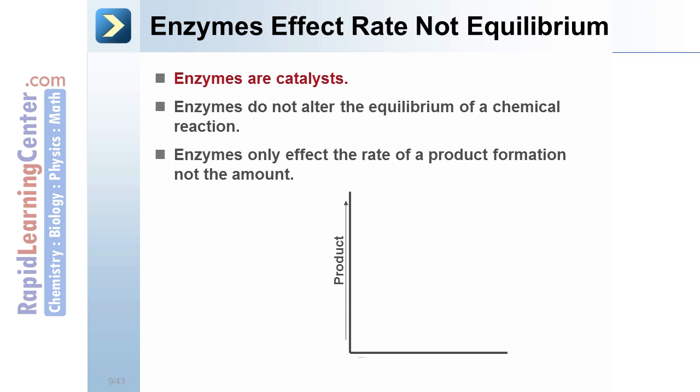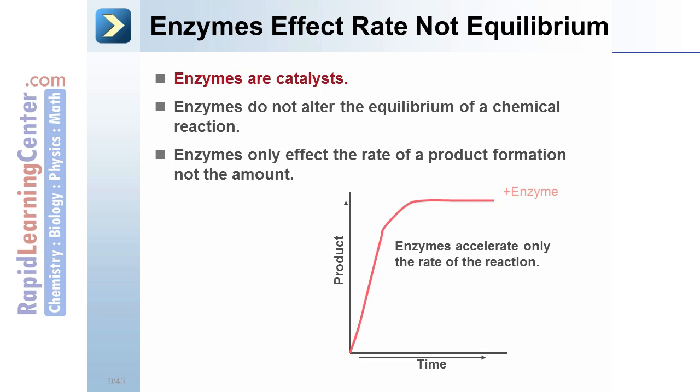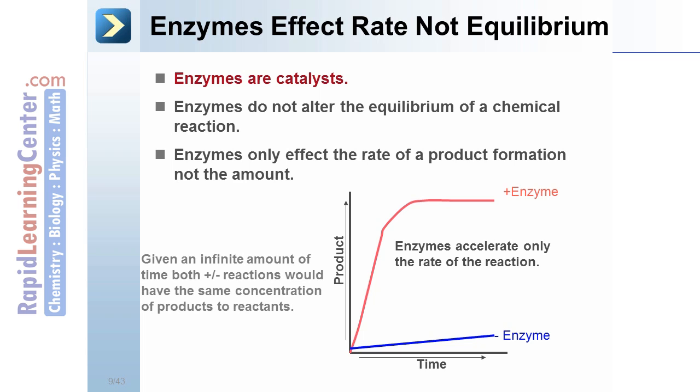On this axis we have the product. On this one we have time. Enzymes accelerate the rate of the reaction. This is the rate of product formation in the presence of an enzyme. This is the rate of product formation in the absence of an enzyme. Given an infinite amount of time, both the enzyme plus reaction and the enzyme minus reaction would have the same concentration of products to reactants.